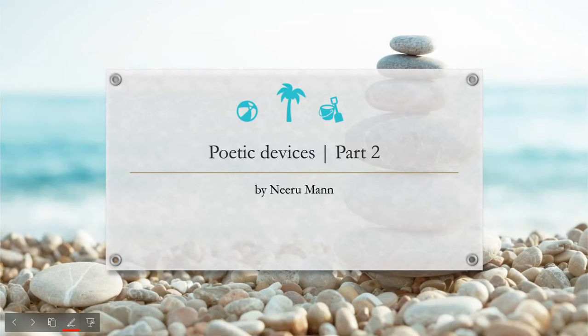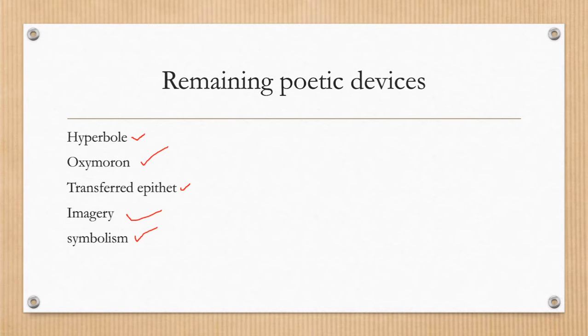Hello everyone, welcome back to the channel, and in this video we are going to learn about the remaining poetic devices. The remaining poetic devices are: the first one is hyperbole, second oxymoron, third transferred epithet, fourth imagery, and the last one is symbolism.